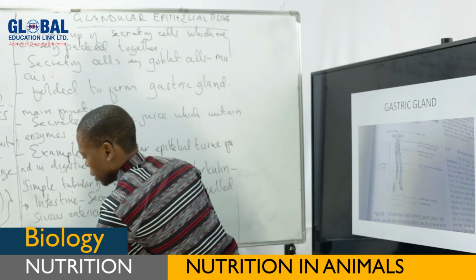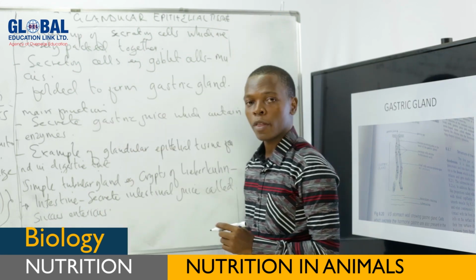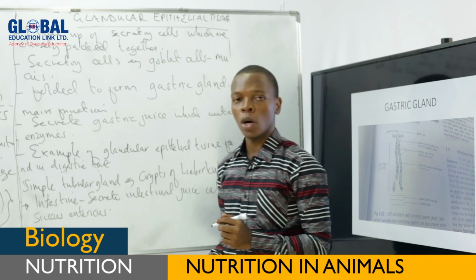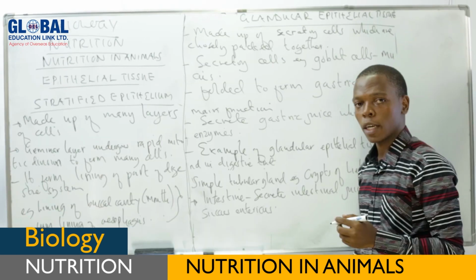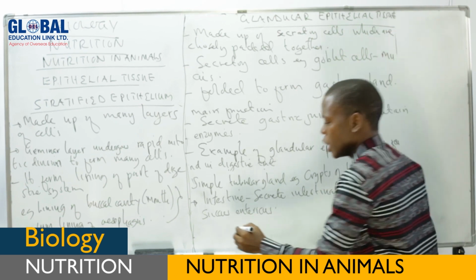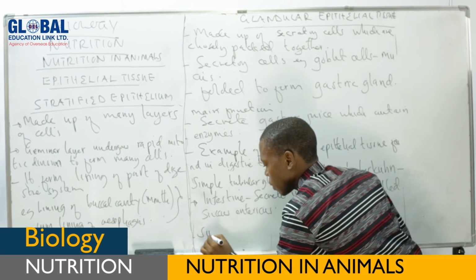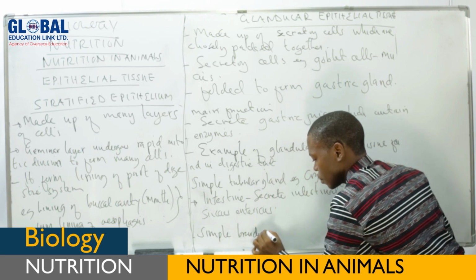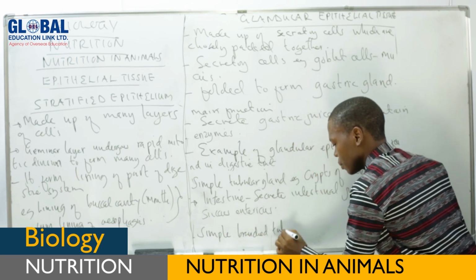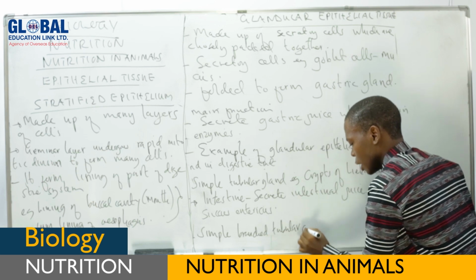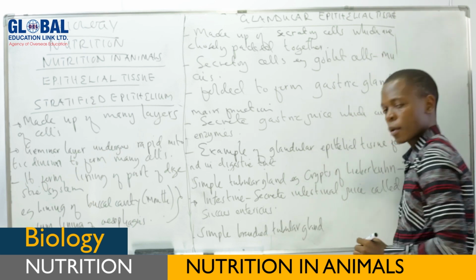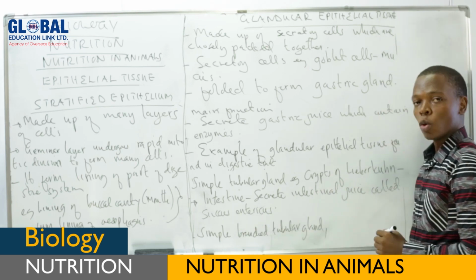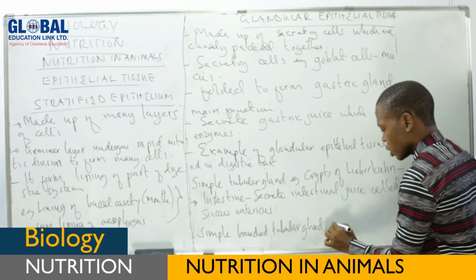This is another example of glandular epithelial tissue found in the digestive tract. We have a simple branched tubular gland. For example, here we are talking about the gastric gland.